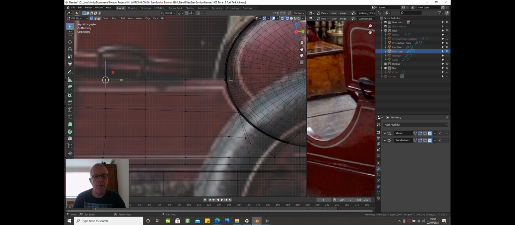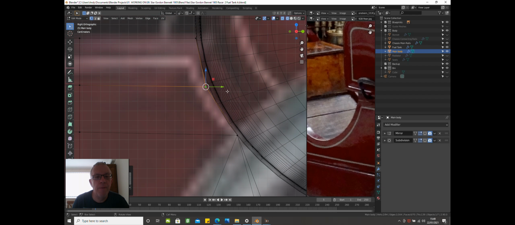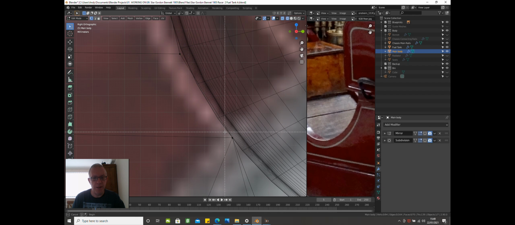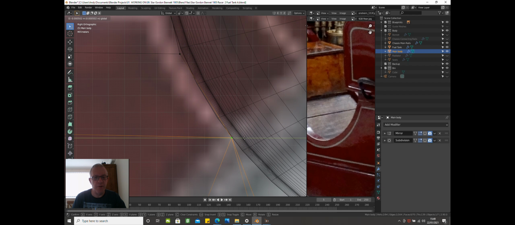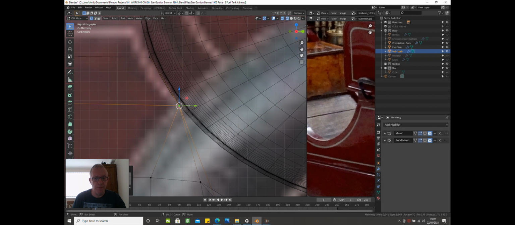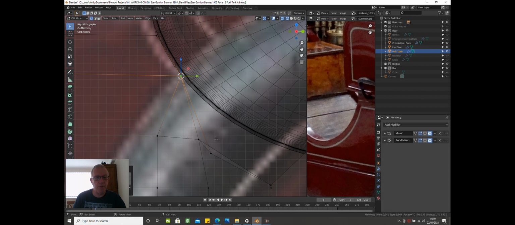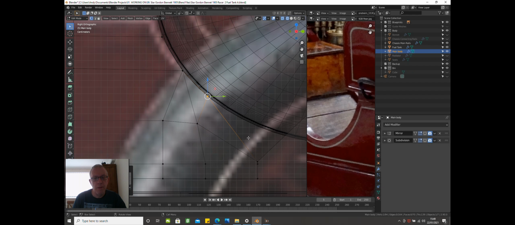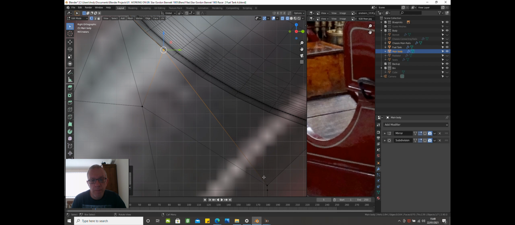Now what we need to do is grab this vertex set here and pull this in again to the edge of the barrel. So there, it doesn't have to be exact, so B, because obviously there'll be a bit of a gap there anyway. So there's that. So what have we got here? So this obviously is wrong, so that needs to come up to there. Where's the next line? It's not that.